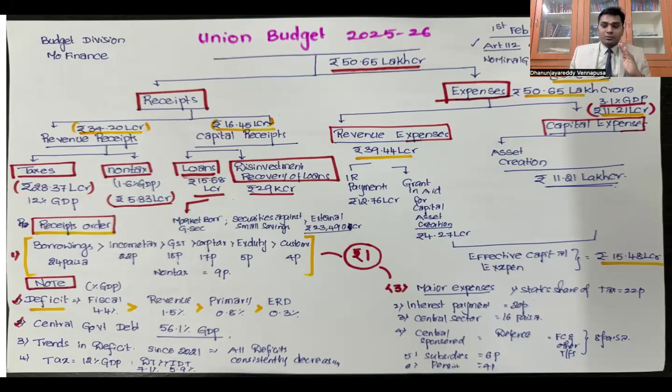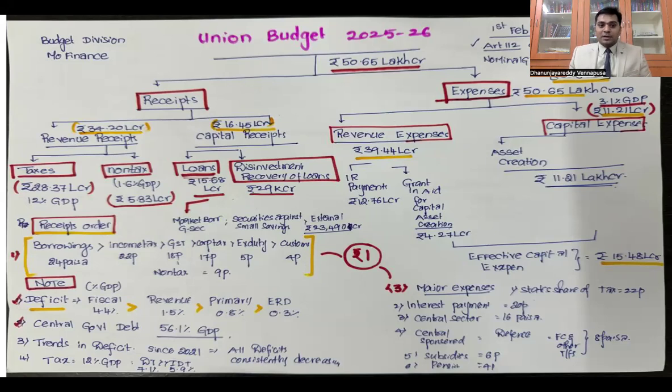Now again in the revenue, you have two components. One is taxes, the other is non-taxes. Through taxes, Government of India is collecting around 28.37 lakh crores. Through non-taxes, be it services, income through interest and dividends or transfer payments, Government of India is getting 5.83 lakh crores.